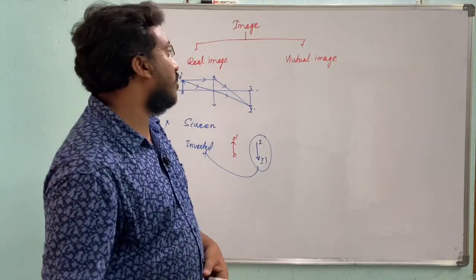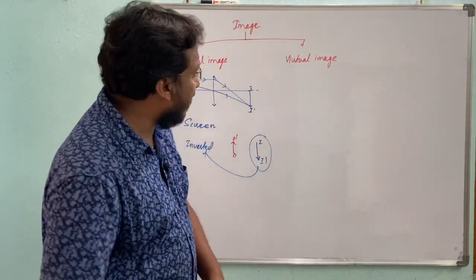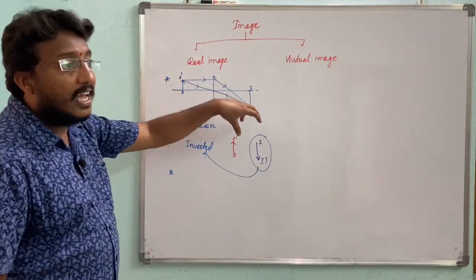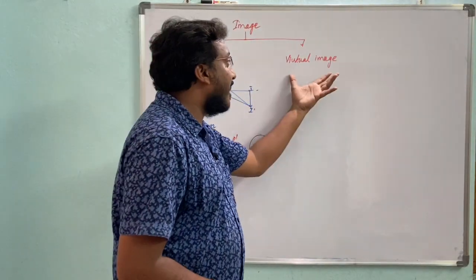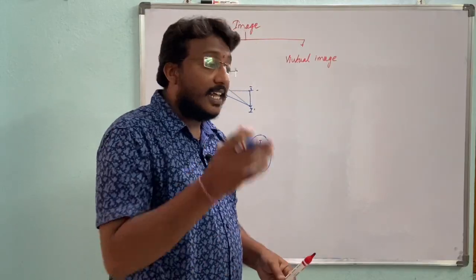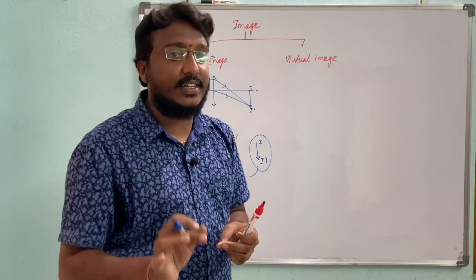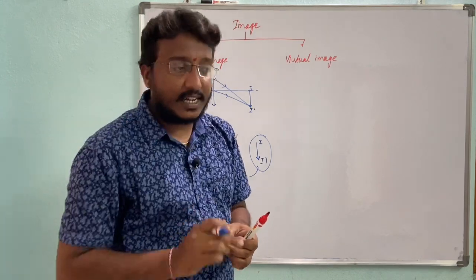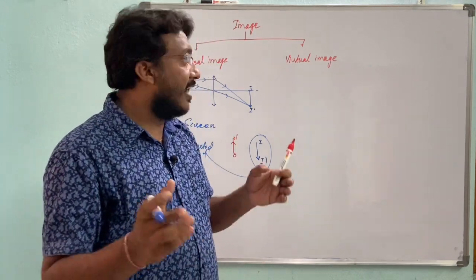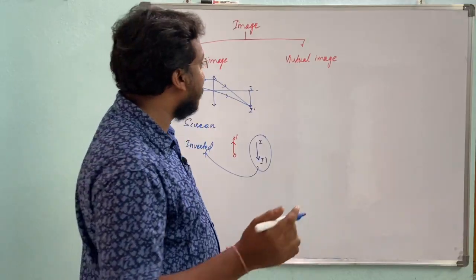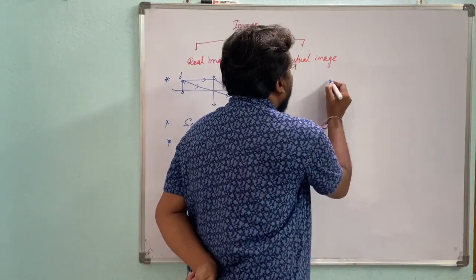Next, virtual image, quite opposite to real image. A real image is formed when rays really converge. In the case of virtual images, the reflected or refracted rays do not really converge, they only appear to converge. They do not really converge, they appear to converge. Then here, see one image.